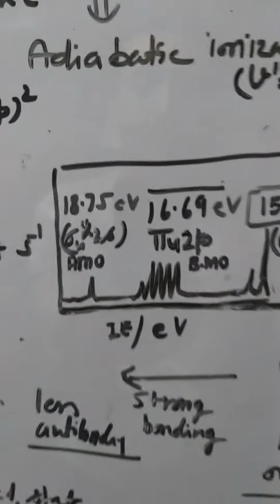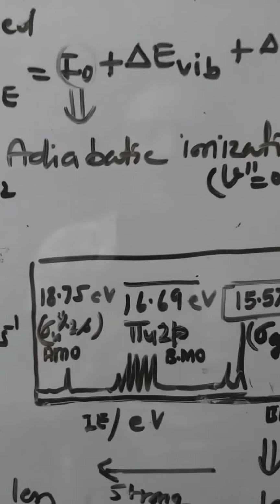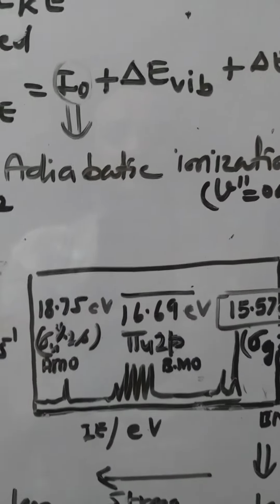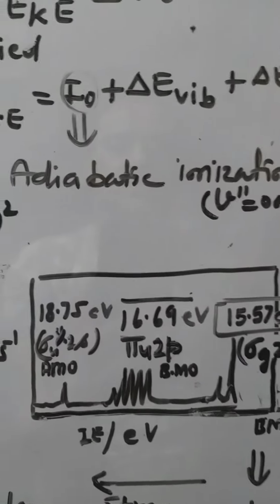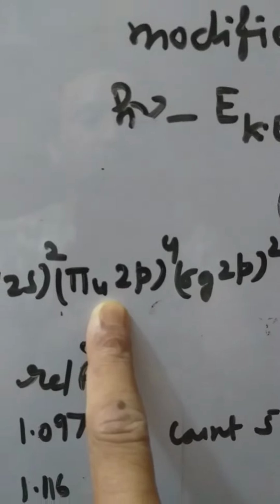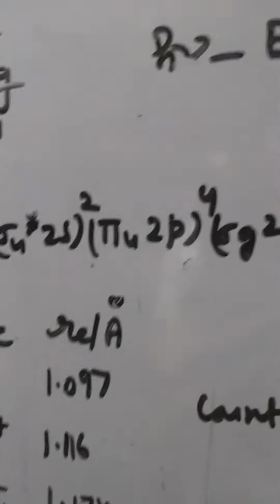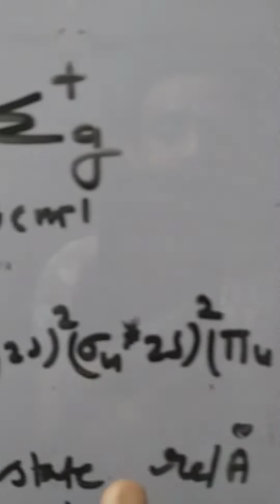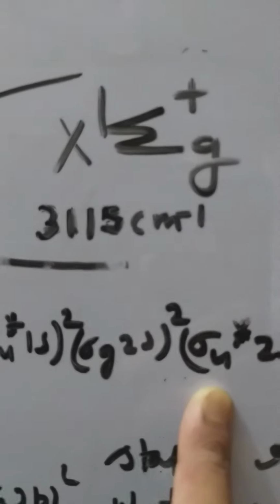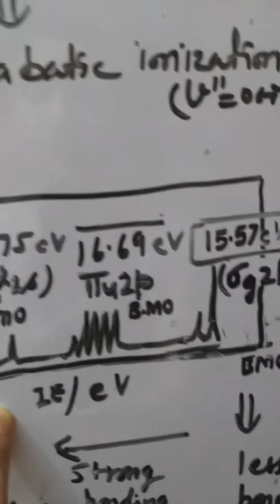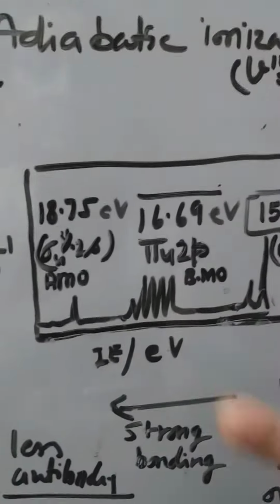Second, there are more than 5 to 6 lines with equal spacing. This is the type of vibration progression. This is the energy corresponding to 16.69 electron volt, and this transition originates from pi u 2p4 orbitals, whereas the last, 18.75 electron volt ionization energy, corresponds to the transition from this anti-bonding orbital sigma u star 2s2, and this is also in the form of single or two or more peaks.